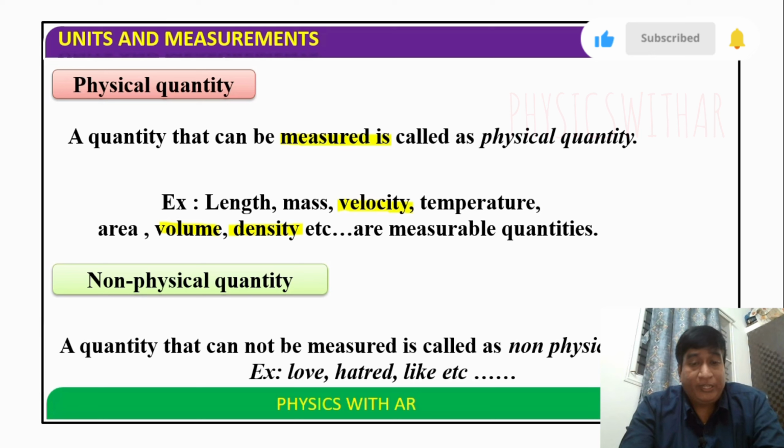A quantity that cannot be measured is called a non-physical quantity. For this we can take love, heartache, likes, sadness, happiness, all of which we cannot measure. All such quantities come under non-physical quantities.